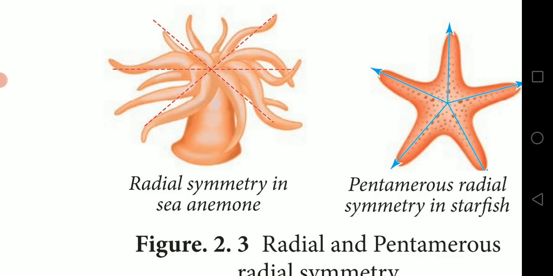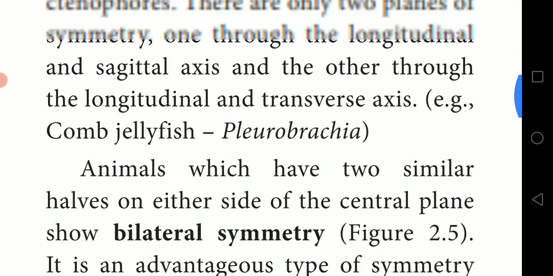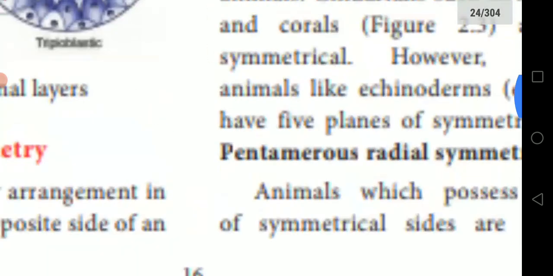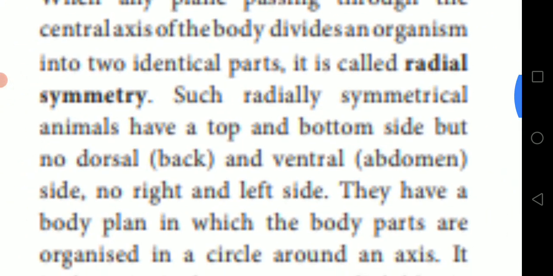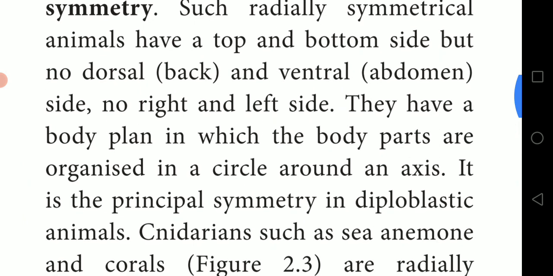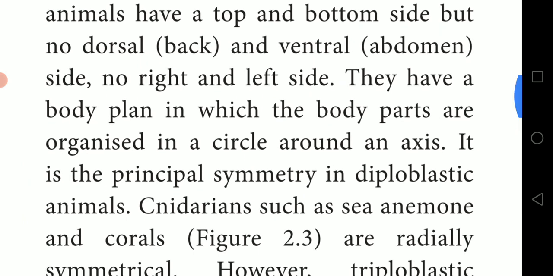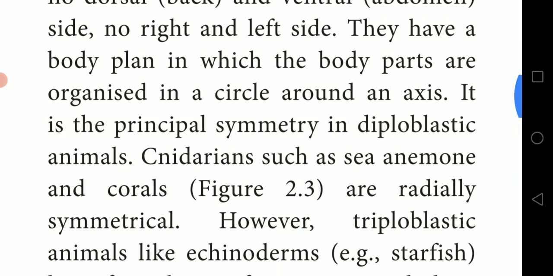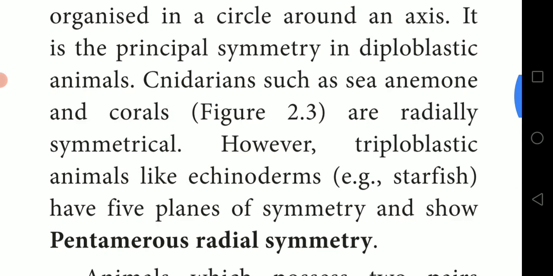No dorsal, ventral. Coming back to radial symmetry, they have a body plane in which the body parts are organized in a circle around an axis.